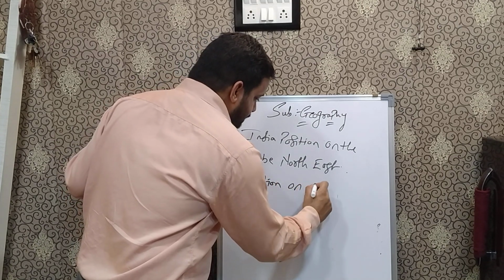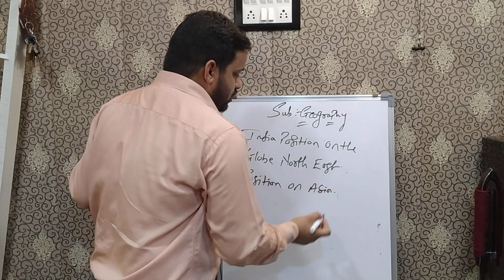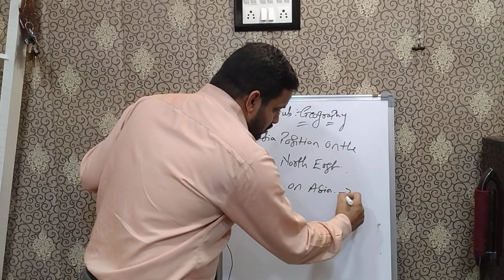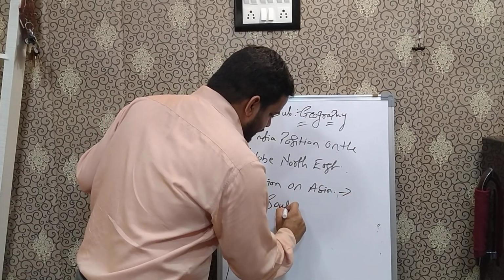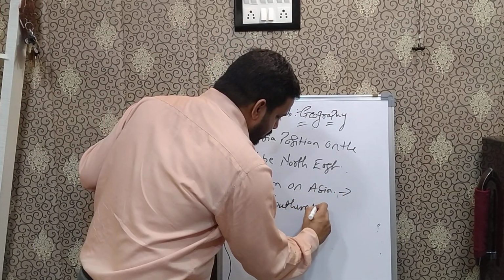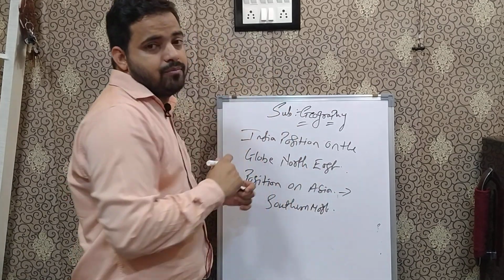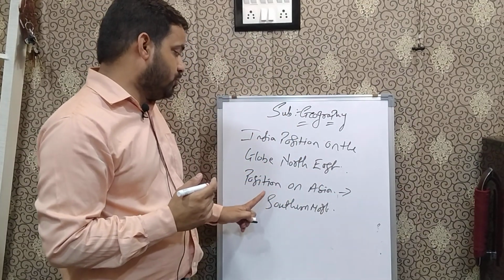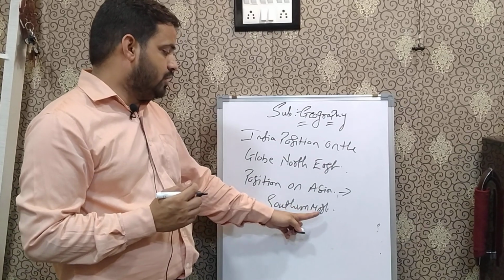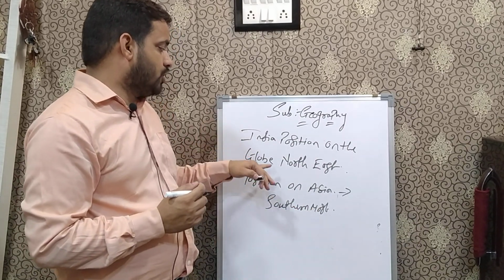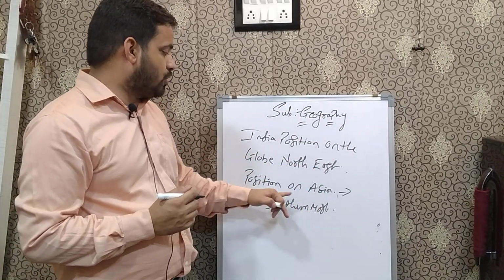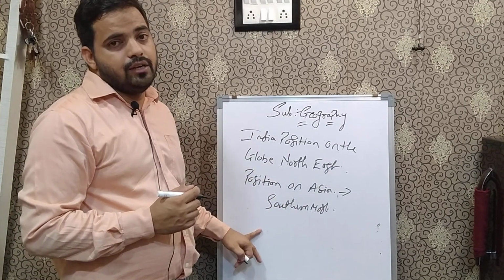India's position in Asia is to the southern part, that is the southernmost, as we call it in geographical terms. The position in Asia is the southernmost. India's position on the globe is to the northeast, and its position in Asia is the southernmost.